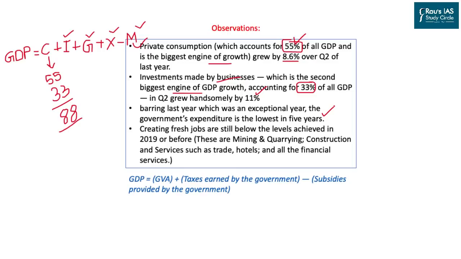As we have seen in the last one year, government expenditure was at an extreme level. This is one of the reasons why the fiscal deficit of India was very high, if you go through the budget estimates this year. But government expenditure in the last 5 years has been very low, as you can see from the data. So 88% is coming from investment and consumption, and the remaining 12% is the contribution of government expenditure, if we keep exports and imports out of the scenario.